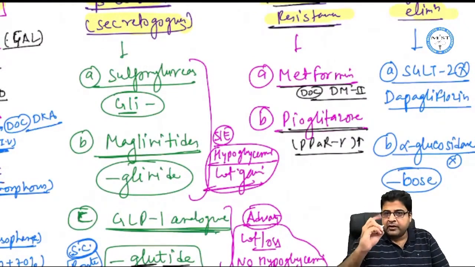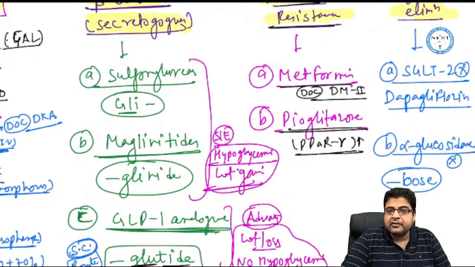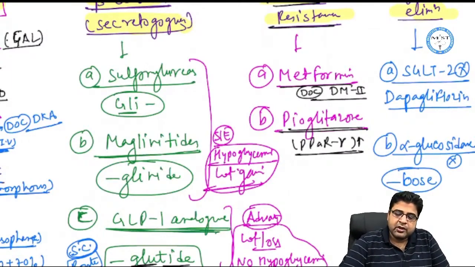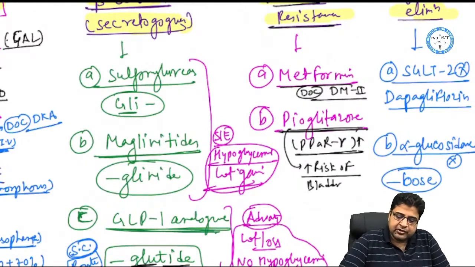If you remember, among angiotensin receptor blockers, telmisartan also acts on the same receptor. So pioglitazone acts on the PPAR gamma receptor, but this medicine can increase the risk of bladder cancer as well as CHF.